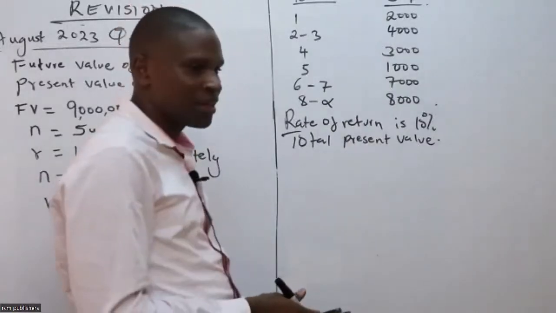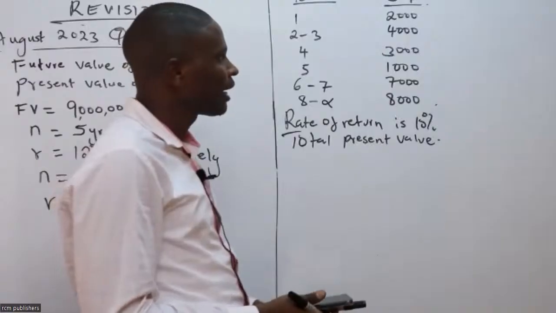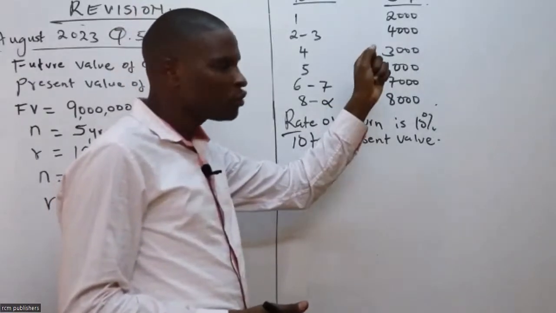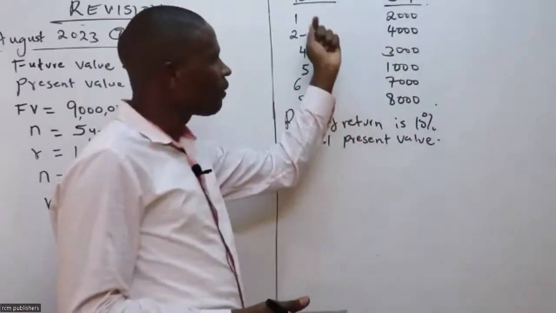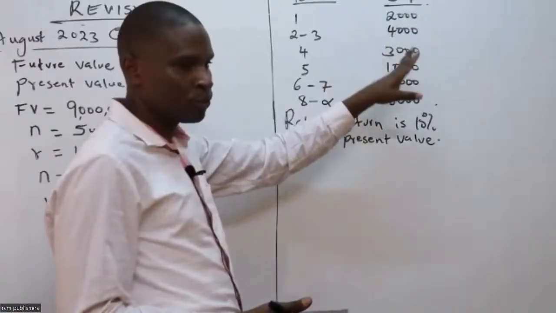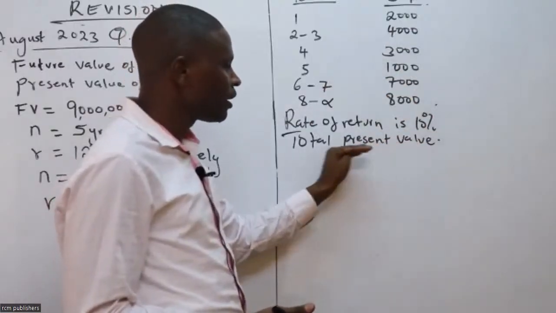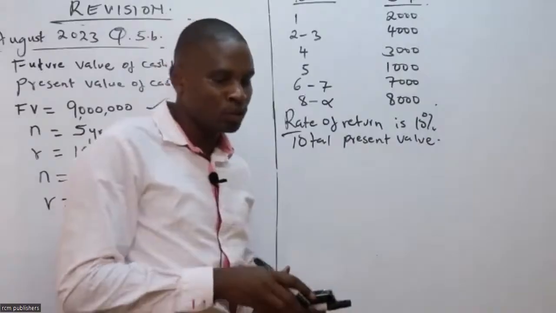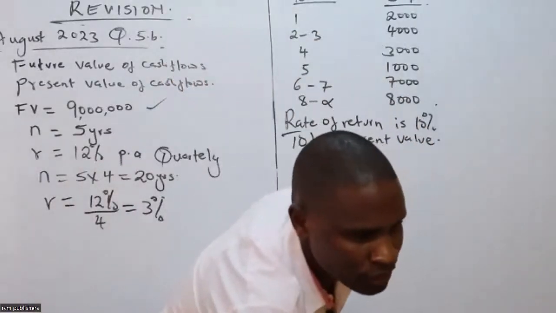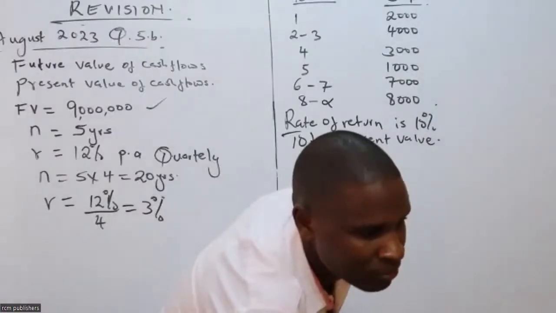With that, I can see my time has gone. I can give you this to go and do. You will give me the figures or values you have gotten as the total present value in our next class. And then I want to give you an assignment here. We shall be looking at it. I must get time to look at this assignment.